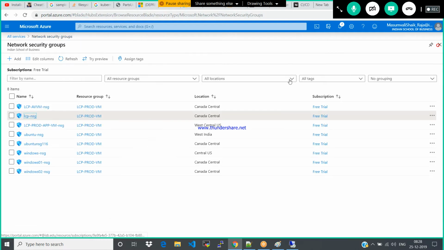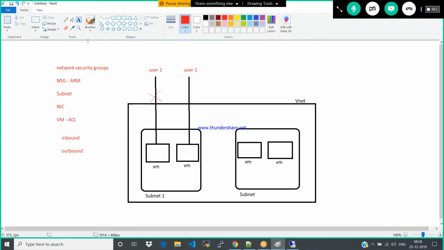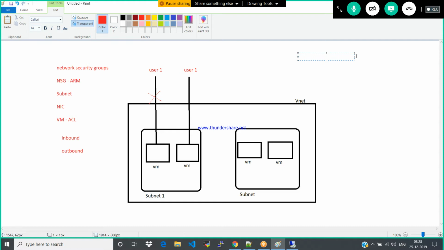Okay, now my question, which is very important. My customer asked me to give the RDP connection. What is the port for the RDP?